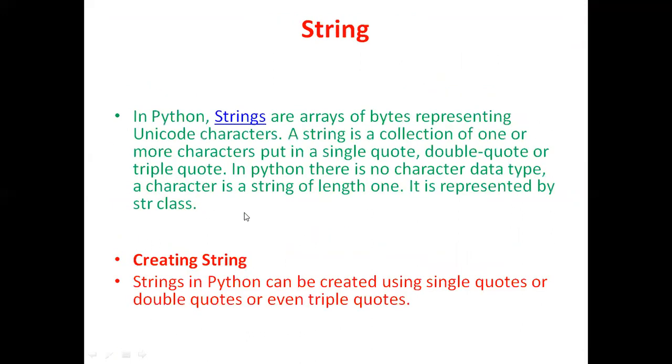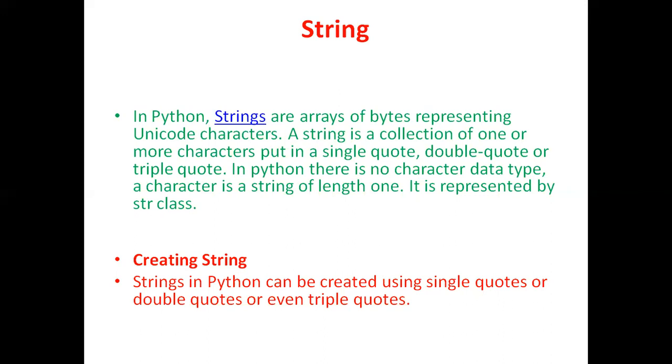So let us see what a string is, how we can create a string in Python, and how we can access the elements of a string in Python, right? In Python, strings are arrays of bytes representing Unicode characters. We all know that we have studied text codes, right? We have studied UTF-8, UTF-16, and UTF-32, right? So each and every character inside a string will be represented by using a Unicode, right?